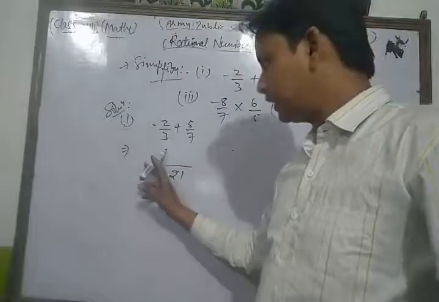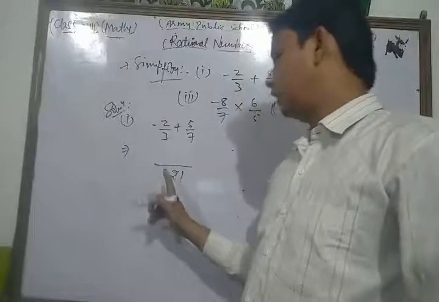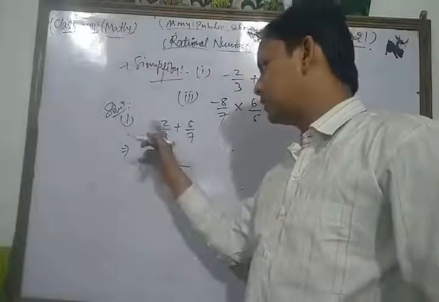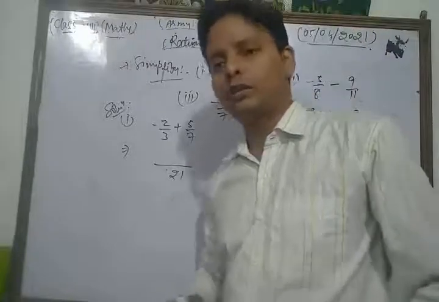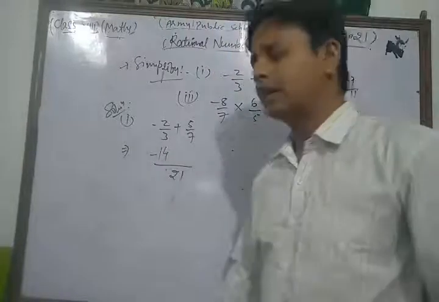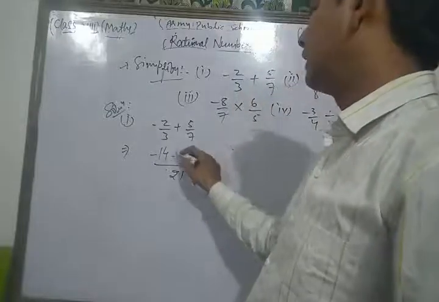We divide 21 by 3, and after that we multiply in the numerator. So if we divide 21 by 3, we get 7, since 3 7s are 21, and 7 multiplied by minus 2, we get what? 7 2s are minus 14. So here we write minus 14. Okay, now plus, write as it is.